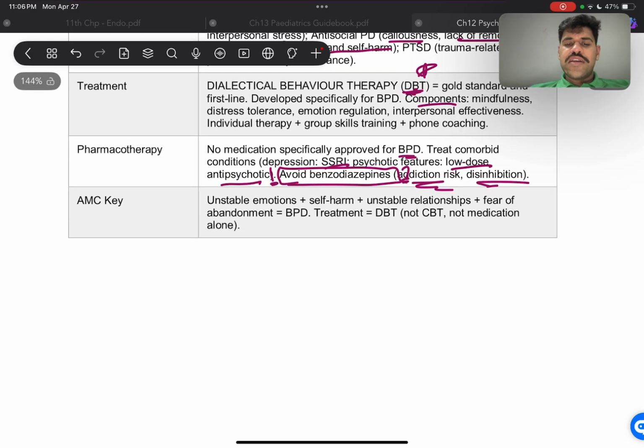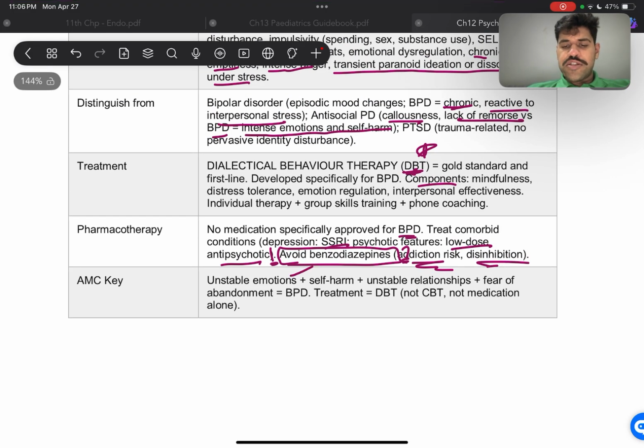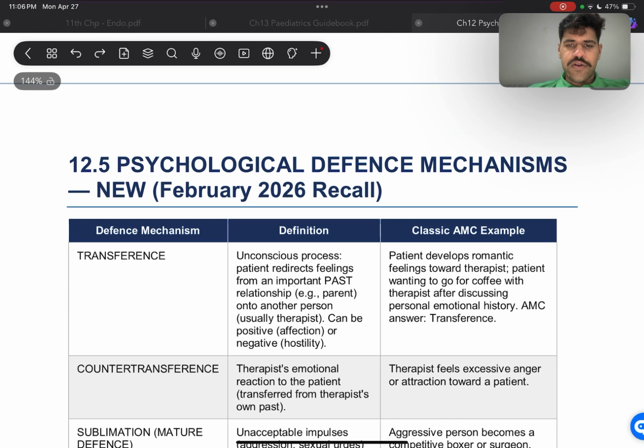All right, now the AMC key is going to be unstable emotions, but most importantly, self harm and unstable relationships, plus fear of abandonment. Most likely going to be BPD, and again, treatment is going to be DBT. All right, so BPD treatment is DBT, easy to remember. All right, now moving on to psychological defense mechanisms.